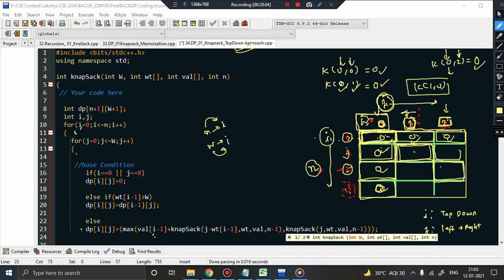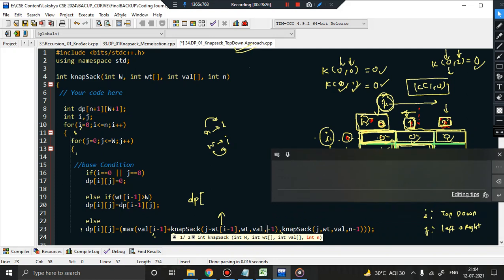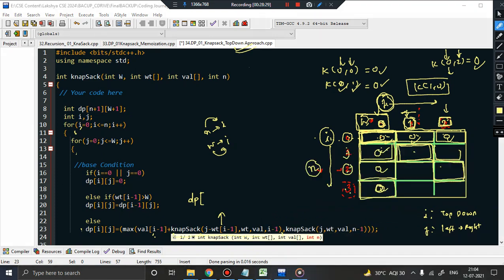Now again next challenge is we are not going to do any recursive call, so why to write knapsack again? So what should we write instead of this entire statement? Can you replace it? Yes. This indicates that we want to find the solution to this problem where the number of items has been reduced. So n minus 1 indicates what? So this is not n minus 1 actually, this should be what? i minus 1, isn't it? As I said, n should be replaced by i minus 1. So the solution to this entire expression can be replaced by dp of number of items that you have, i minus 1, capacity of knapsack is j minus wt[i minus 1], so j minus wt[i minus 1], right?